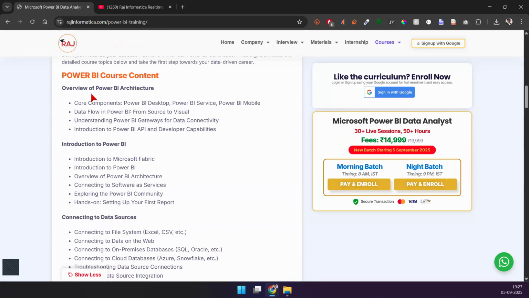All right, so we'll start off with a very basic thing, understanding the Power BI architecture. We'll understand what the different tools are. You have different components like Power BI Desktop, Power BI Service, and Power BI Mobile. What is the use of each? We'll understand that as we progress. I'll do that from the next session onwards. We'll deep dive into that later.